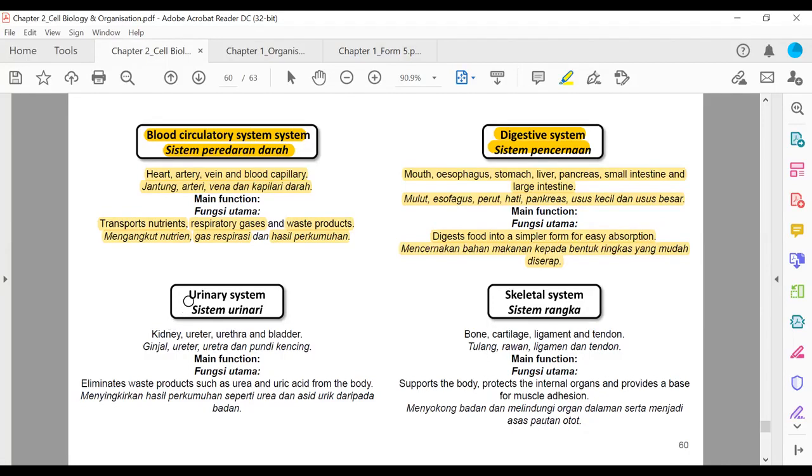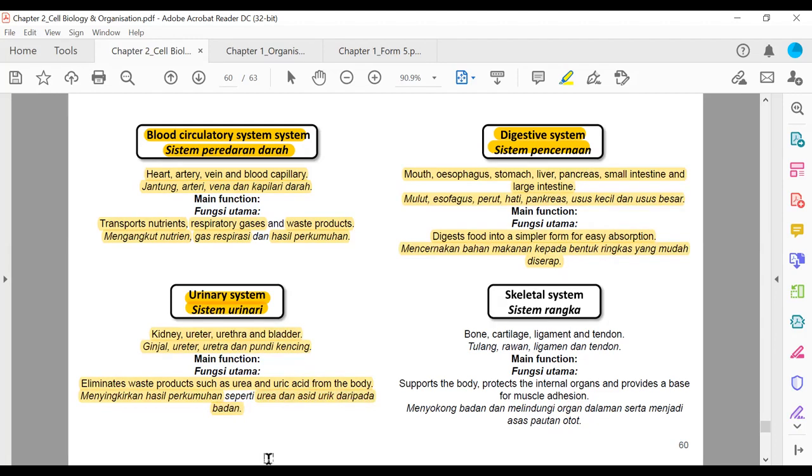Okay. Then we have urinary system, sistem urinary. Urinary system kita akan belajar di chapter 13. We are going to learn in chapter 13 this one. What are the organs? Kidney, urethra, bladder. Ginjal, urethra dan undi kencing. Fungsi utama dia, eliminates waste products such as urea and uric acid from the body. Menyingkirkan hasil perkumuhan seperti urea dan asid urik daripada badan. So, dia mengeluarkan hasil perkumuhan, mengeluarkan waste product.